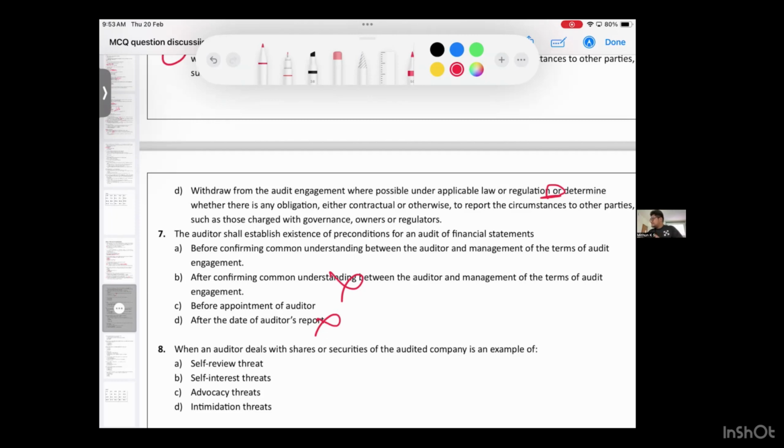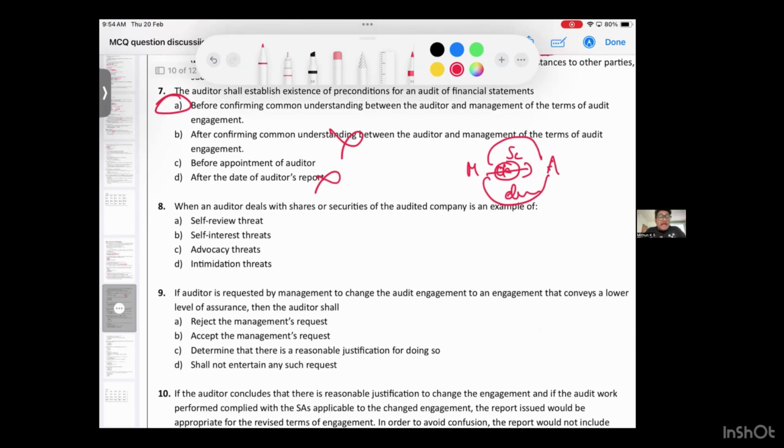Appointment will happen. So before agreeing to the terms, what comes? Preconditions. Come on guys, this is selection. Who is this? Management. Who is this? Auditor. This is selection. This is giving the letter. Now what will management do? When they acknowledge, management is confirming. Only after that will the appointment happen. So what is the best answer? Before confirming common understanding between auditor and management, what has to be given? Auditor has to give preconditions to the management. So option is A.